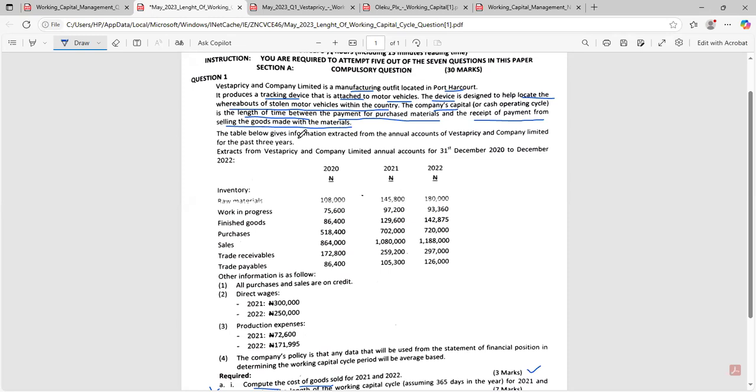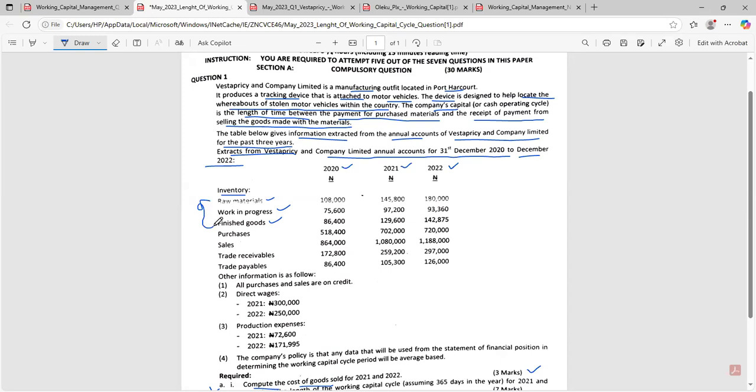Now, the table below gives information extracted from the annual account of Vestapricy and Company Limited for the past 3 years, 31st December 2020 to December 2022. So we have been given an extract of financials: 2020 financials, 2021 financials, and 2022 financials. If you check what was given to us, they gave us inventory. And the inventory breakdown: we have raw material, work in progress, and finished goods.